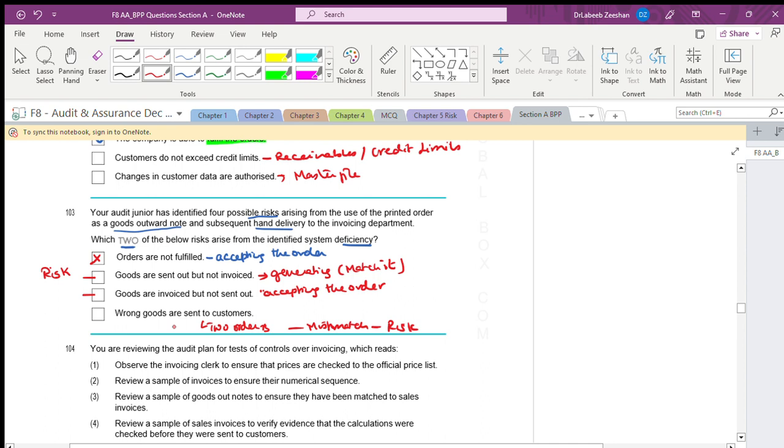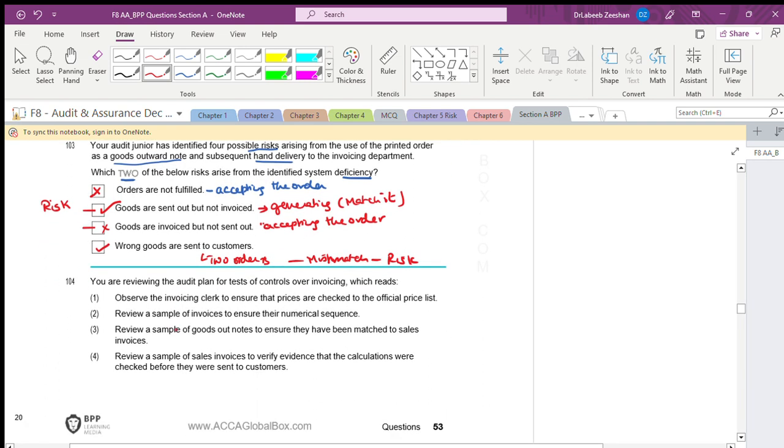Means what are the answers? Goods are sent out but not invoiced, and wrong goods are sent to the customers. Now you can understand, once you have generated a primary order the first time, that order should not be changed as such.